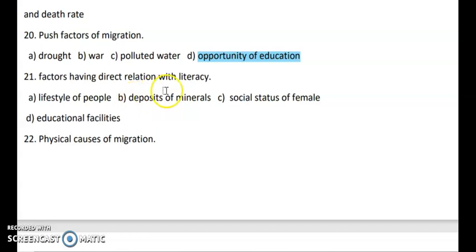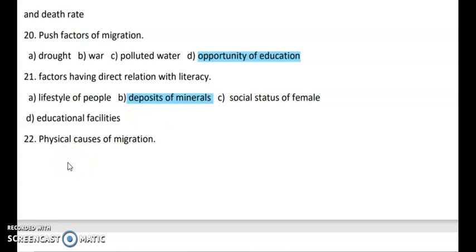Factors having direct relation with literacy. So you have options like lifestyle of people, deposits of minerals, social status of female and educational facilities. So here the right answer is deposits of mineral, which do not relate to the literacy. Okay, if you are literate, definitely your lifestyle will be good. Literacy depends on the educational facilities. Literacy also depends upon how many females have studied, how many females are taking an education. So this deposit of mineral, it doesn't relate at all.